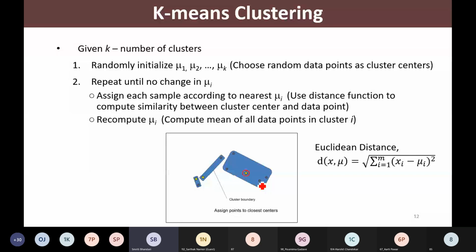In this cluster we are having 2 points. In this cluster also we are having 2 points. And in this cluster we are having 5 points. Right? So this is how in the very first iteration the situation of the different clusters looks like.